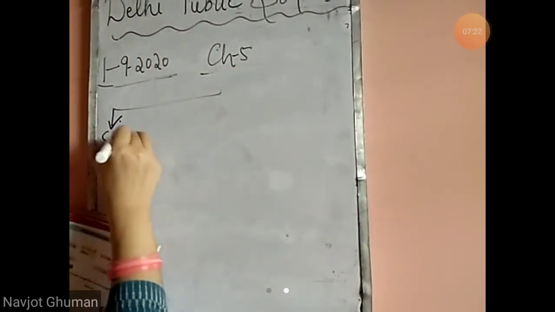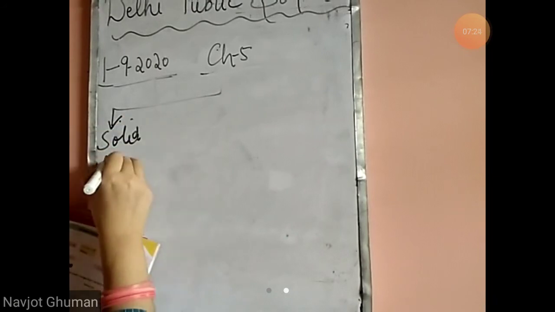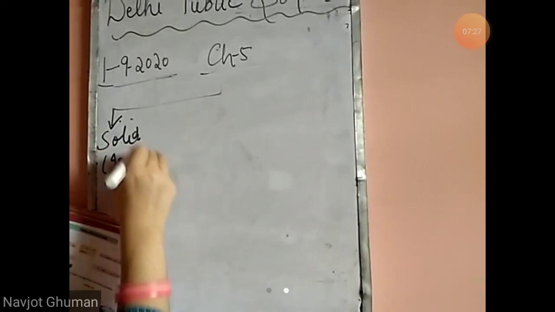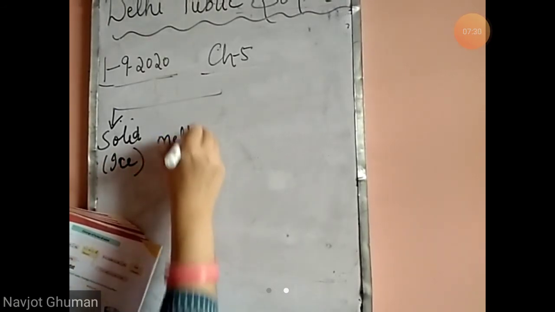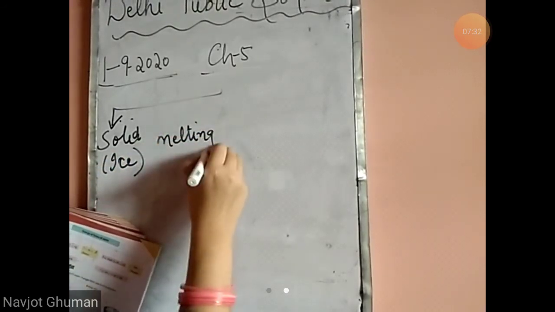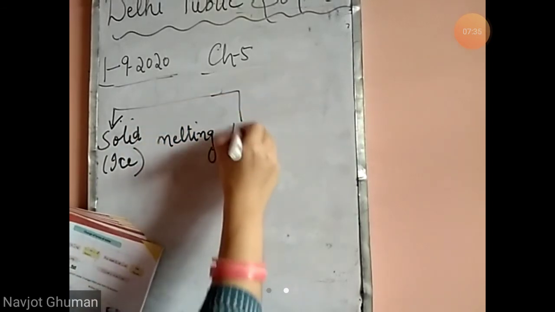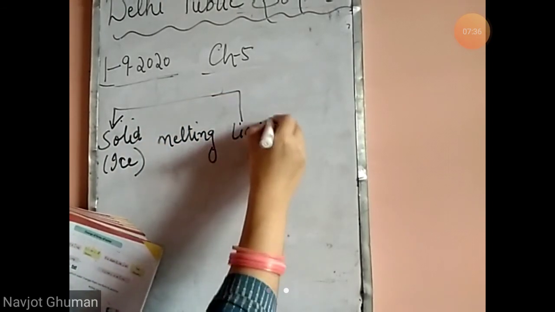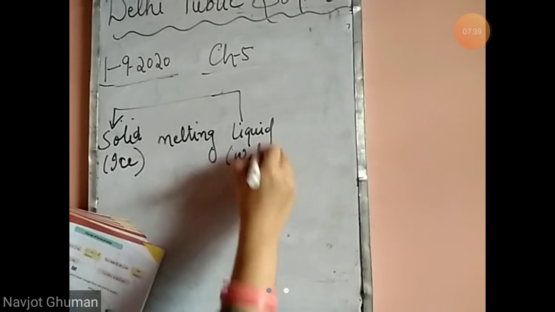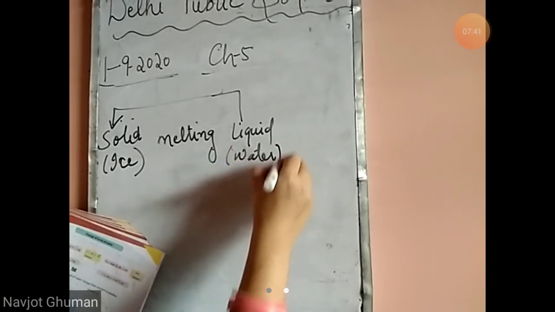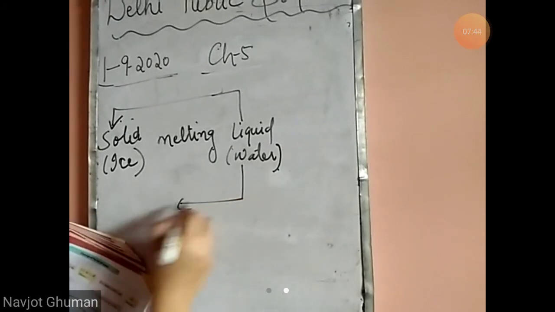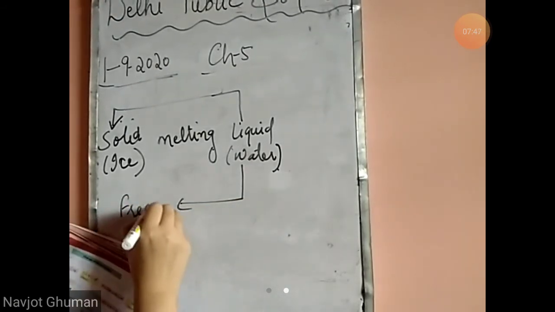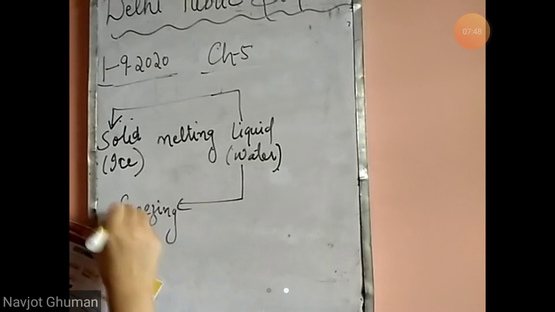First is a solid, that is, the solid form of water is ice. On melting, it changes into liquid, that is water. Liquid on freezing, water on freezing, it changes into ice.